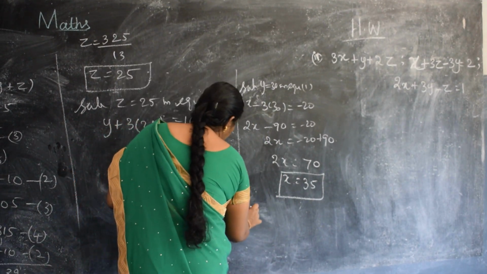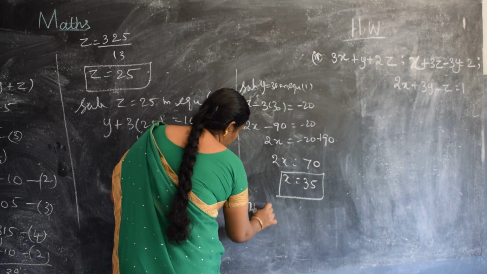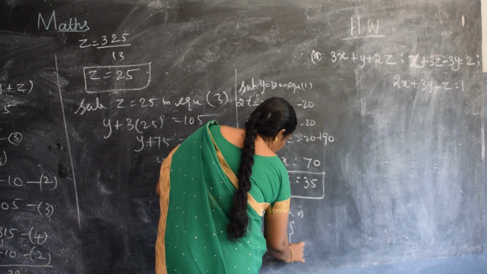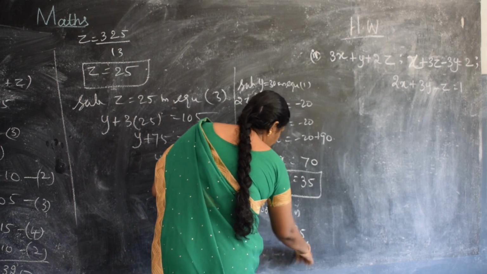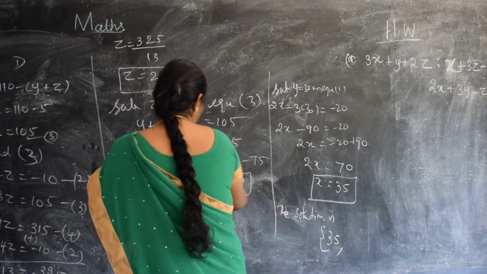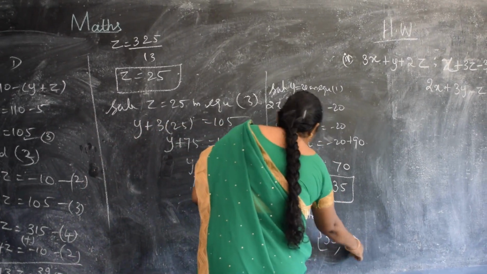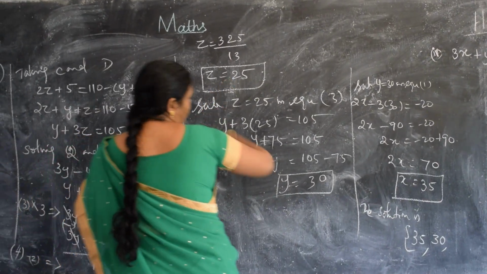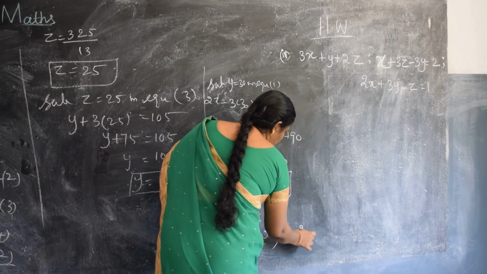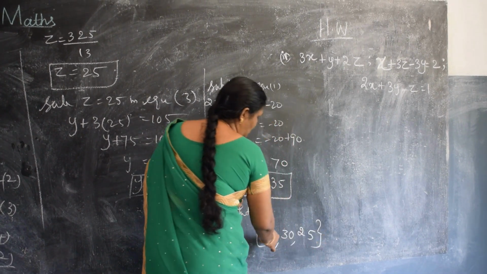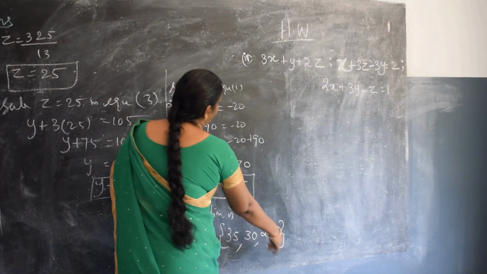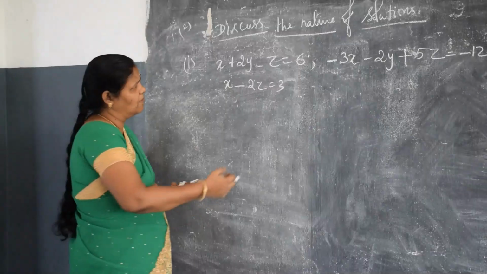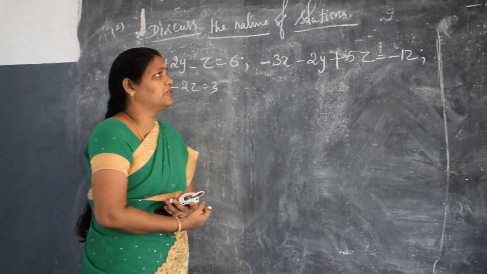So the solution set is: the value of x is 35, the value of y is 30, the value of z is 25. So the solution set is 35, 30 and 25. The next problem you can do as your homework. Next problem: discuss the nature of solution.